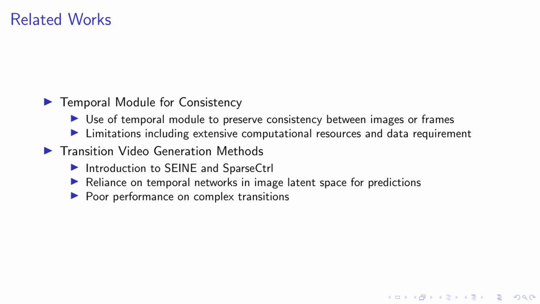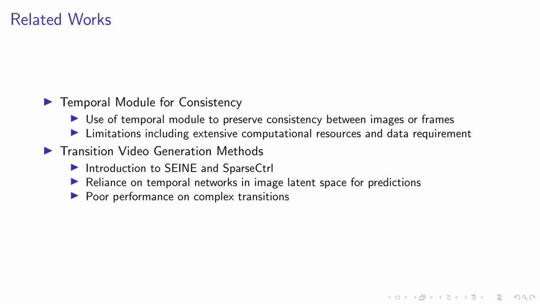In our exploration of related works, we first look at the use of temporal modules for consistency. These modules are designed to maintain a sense of continuity between images or frames. However, they come with their own set of challenges, such as the need for extensive computational resources and large amounts of data. Next, we delve into transition video generation methods. Here, we have examples like SEINE and SparseCtrl.